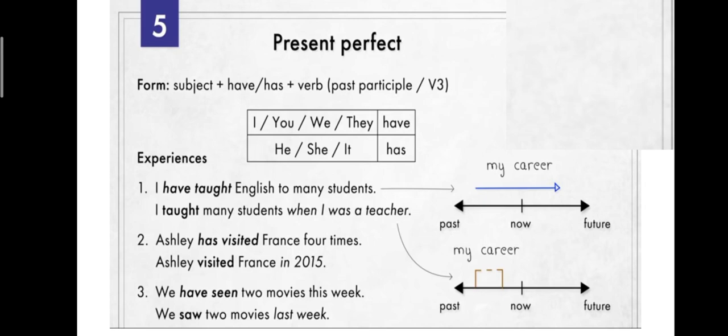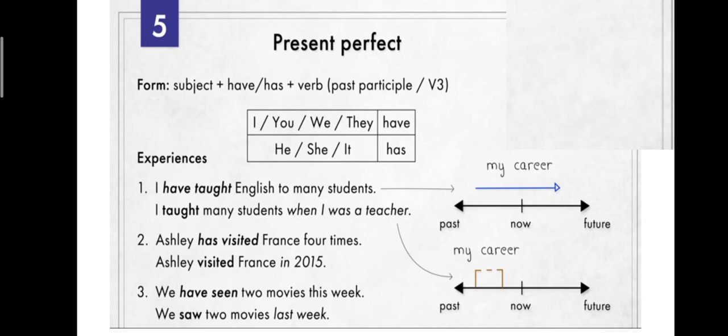Ashley has visited France 4 times. Ashley visited France in 2015. We have seen 2 movies this week. We saw 2 movies last week. So we are making these sentences.